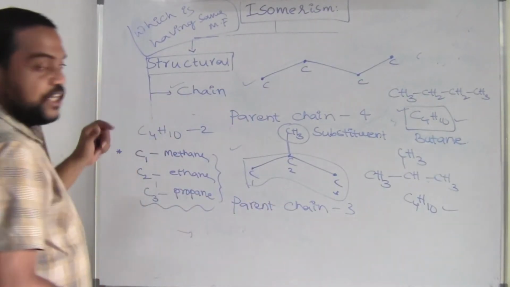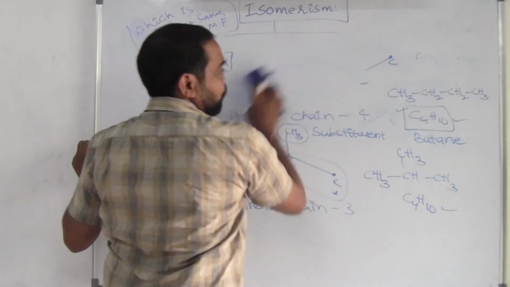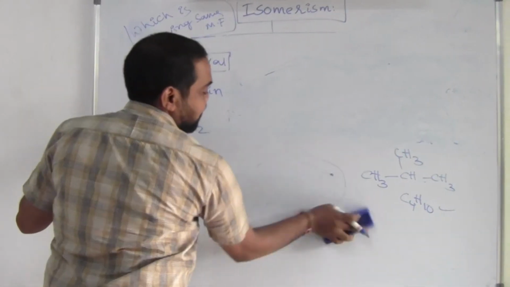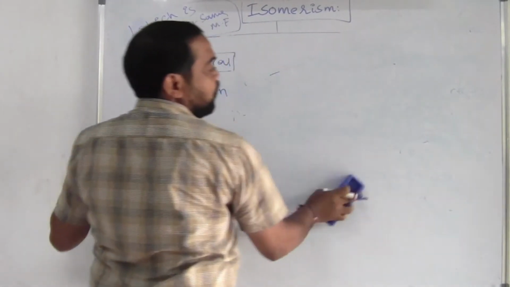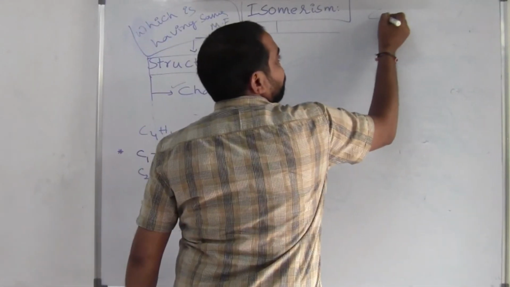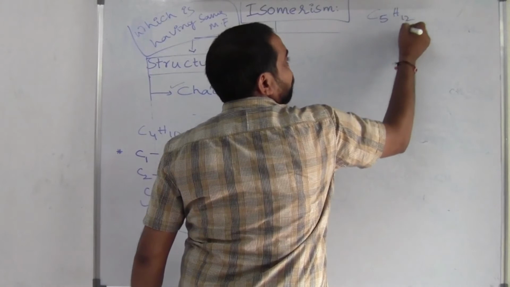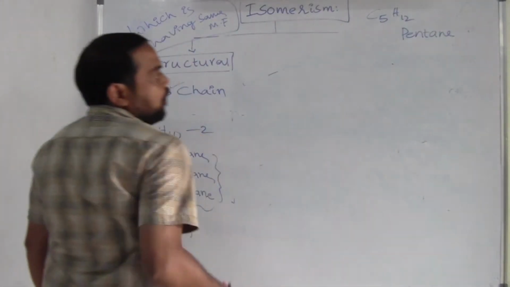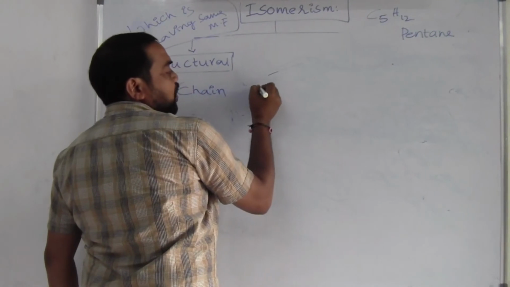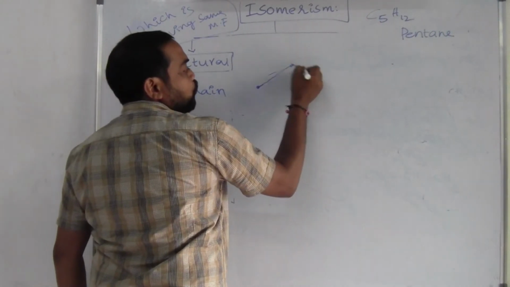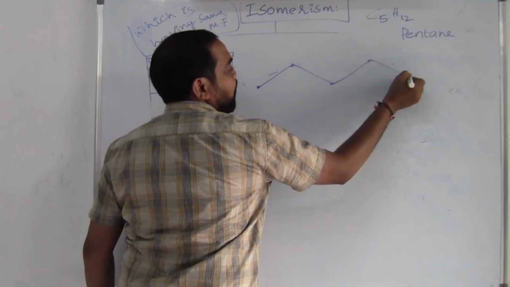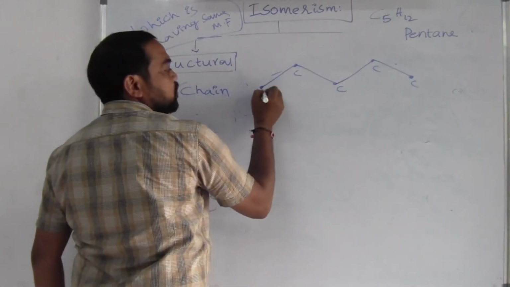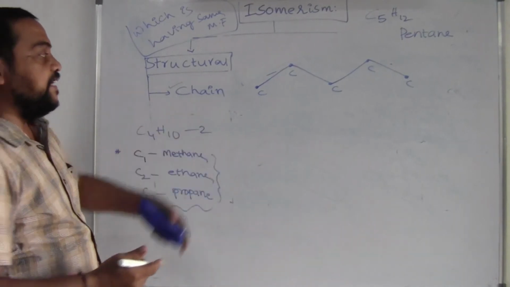So if you observe the C5 carbon, I am writing this as C5H12. Taking the next structure, just apply the shortcut method, then we will get the easy way. So C5H12, its name we know, that is pentane. I am writing its condensed bond line structure, 1 carbon, 2, 3, 4, 5 carbons. So in my chain there are 5 carbons. How can we write its chain isomerism?